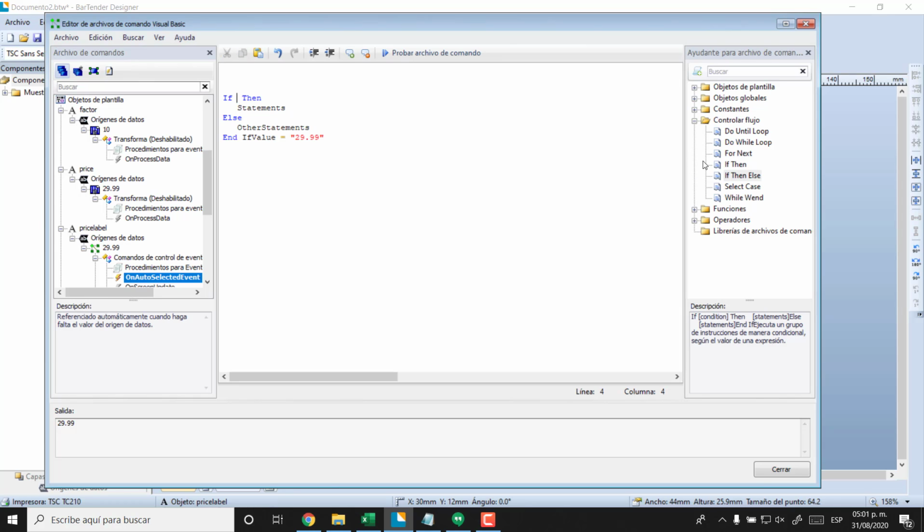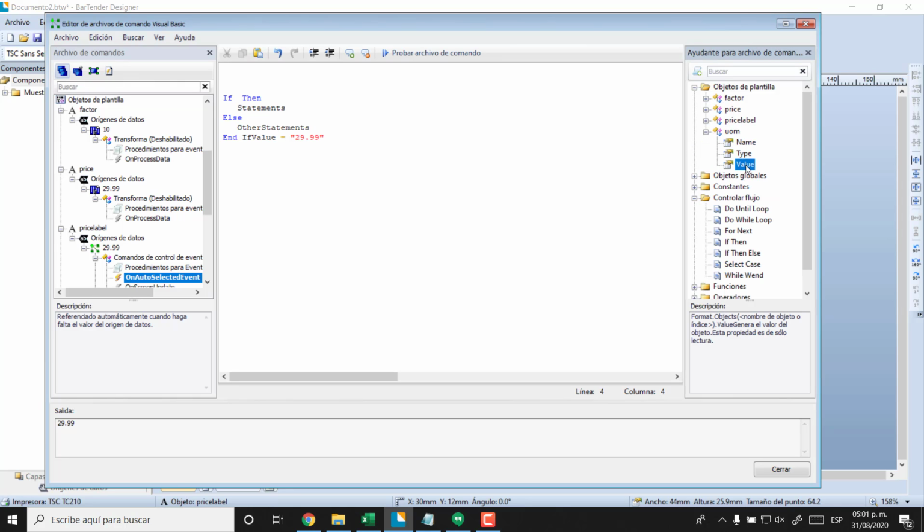So if, and then we're going to go to objects of the label. So if the UCOM value, and then select, double click, so it'll bring us here. Then write equals BX, okay, then you can do my value here, just like here.